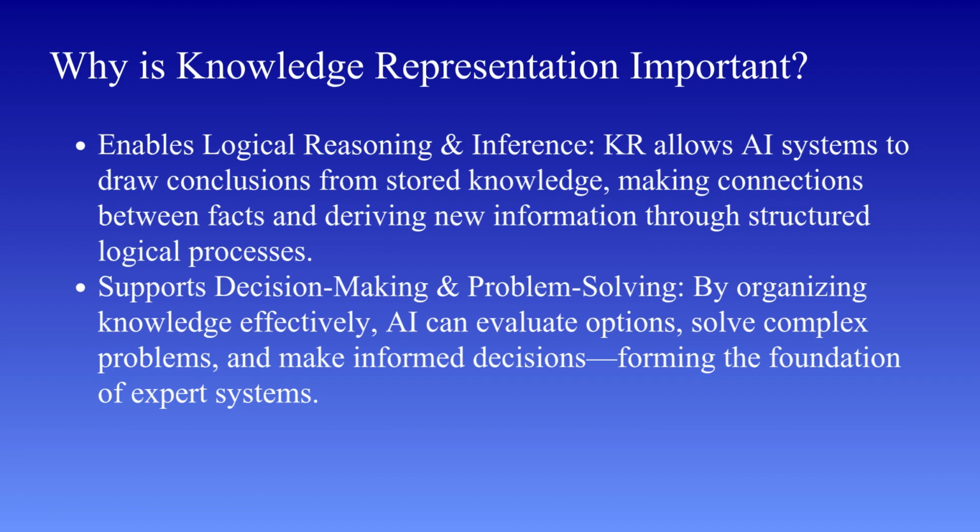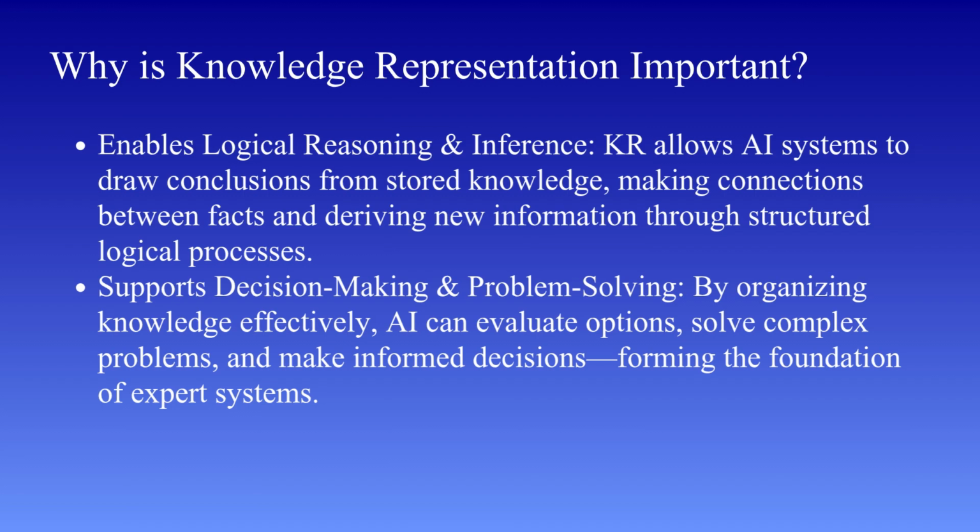Another important role of knowledge representation is in decision making and problem solving. In real-world scenarios, AI systems are constantly required to make decisions, sometimes simple, sometimes very complex. For instance, in a medical diagnosis system, the AI needs to analyze symptoms, compare them with known diseases, and decide the most likely diagnosis. This is only possible when knowledge is structured properly so that the system can evaluate different possibilities and choose the best one.